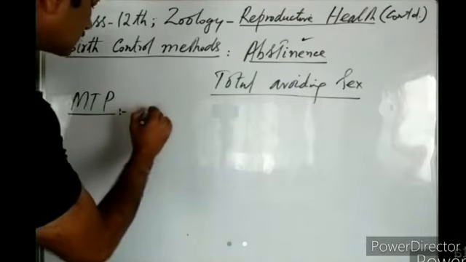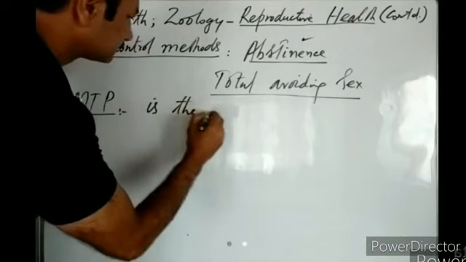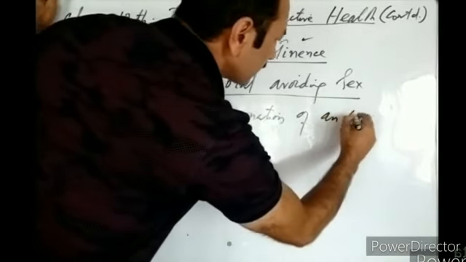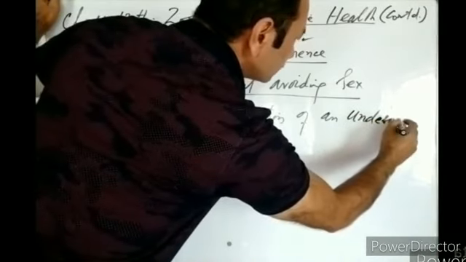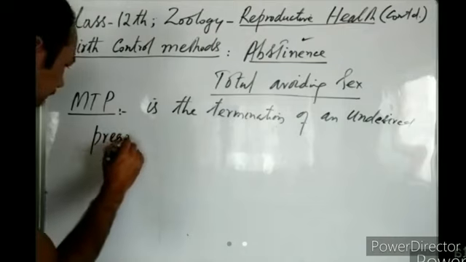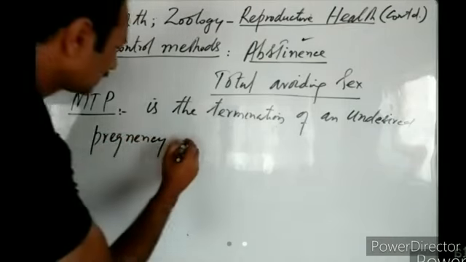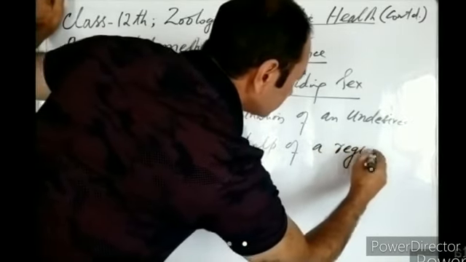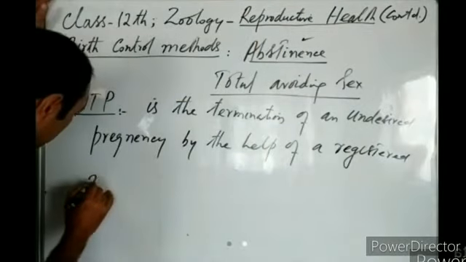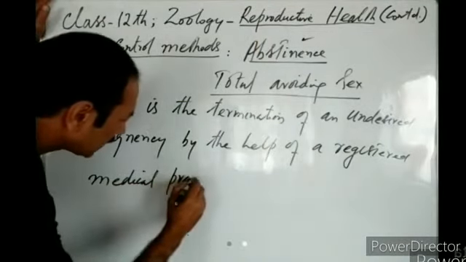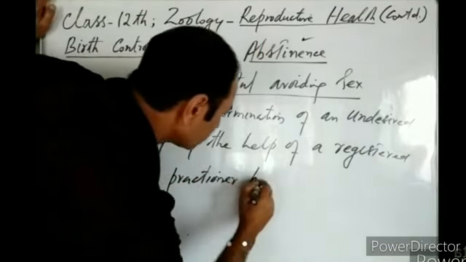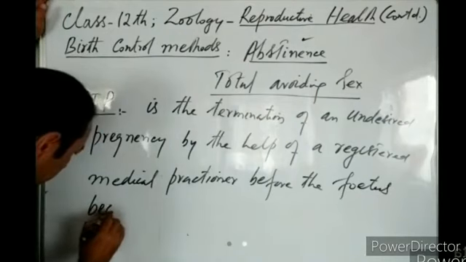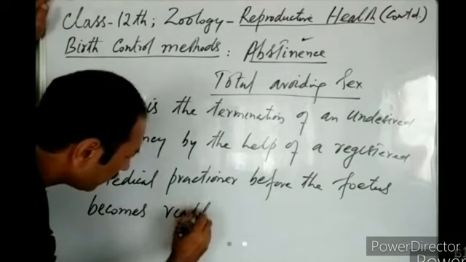MTP, or medical termination of pregnancy, is the termination of an undesired pregnancy by the help of a registered medical practitioner before the fetus becomes viable.